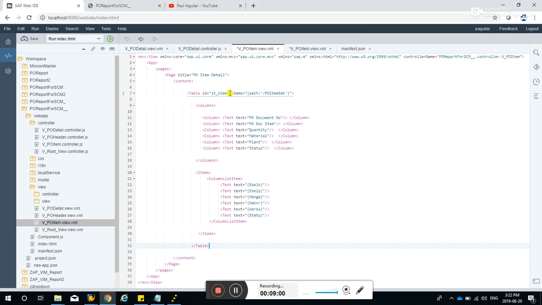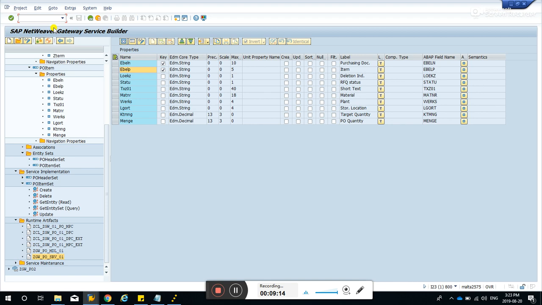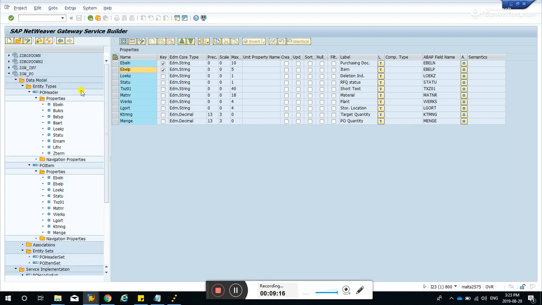Okay, the title of the table is IT item, and the entity set that it is bound to is PO item set. So if we go to the SEGW, this is the service, and we have two entity sets, a PO header and a PO item, and these are the fields.